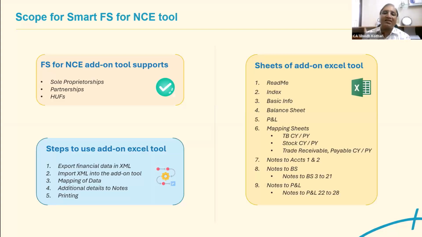It has various sheets like a README, index, basic information, the balance sheet, P&L, and a mapping sheet. This is the important area where we provide the mapping of the accounts. Then the stock details, trial balance details, notes to accounts, balance sheet, and P&L are all automatically created. Now, when it comes to the new financial statement, confusion happens many times about whether something should be grouped as long term or short term. All of these can be done.